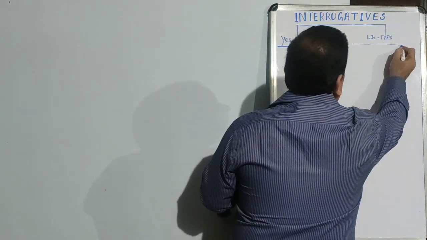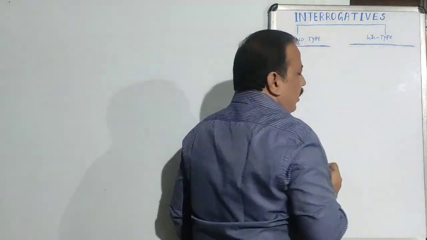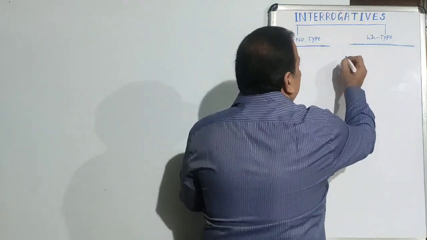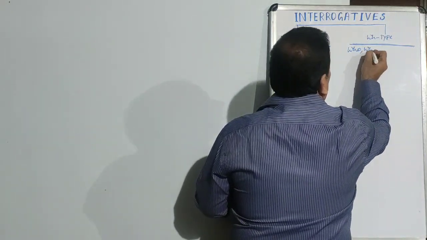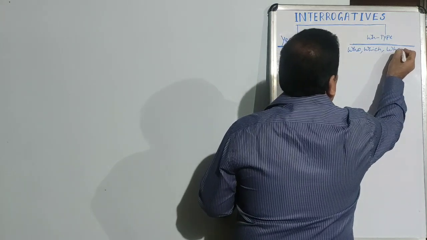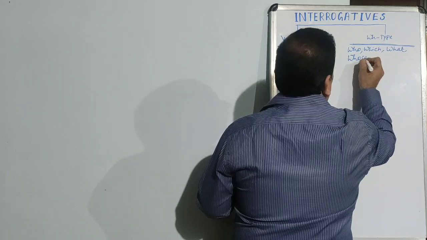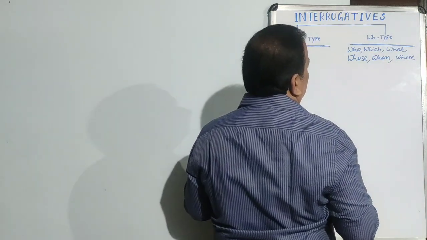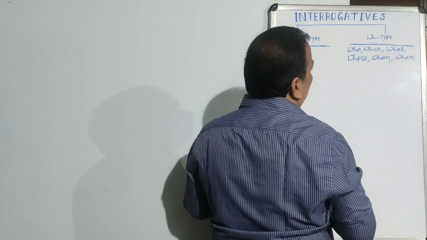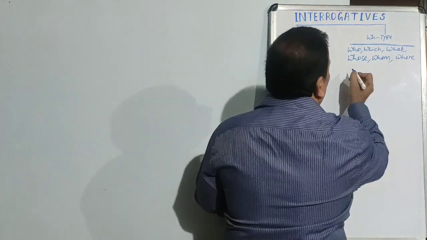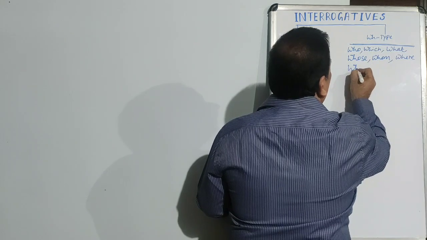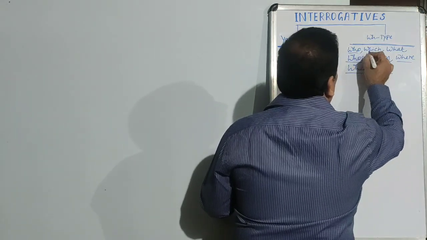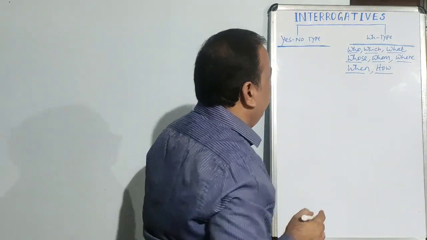In WH type interrogatives, generally, we make use of WH words, and WH words are who, which, what, whose, whom, where, when, how, why.